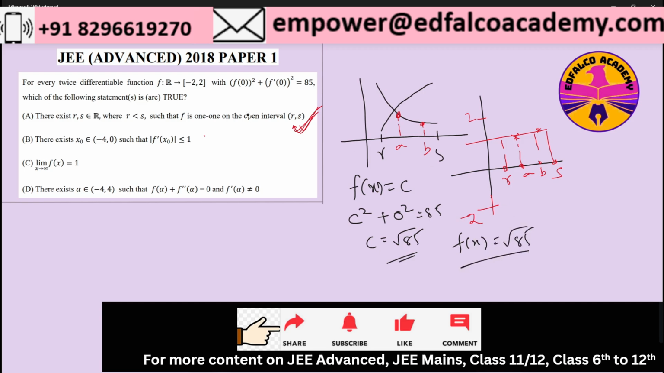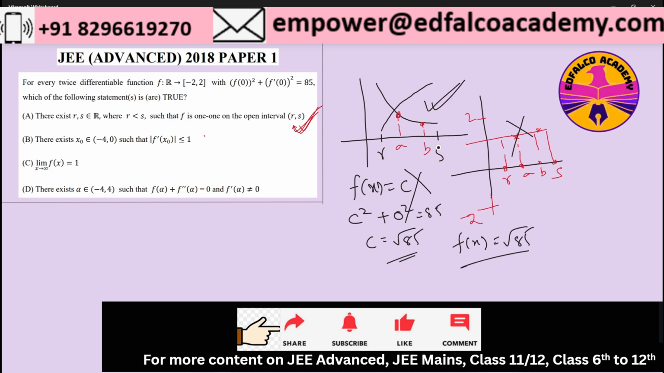But we are given that the range of this f function is between minus 2 to 2 closed interval, and root under 85 is obviously out of this bound, right? So therefore the possibility that fx is a constant function can be discarded. Fx cannot be a constant function. Now if the fx is not a constant function, this cannot happen, right? And therefore the only possibility that is left with us is this.